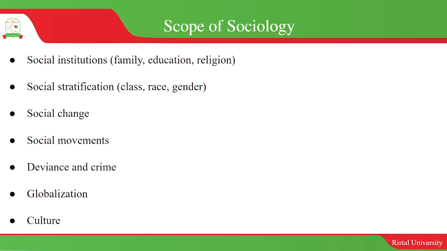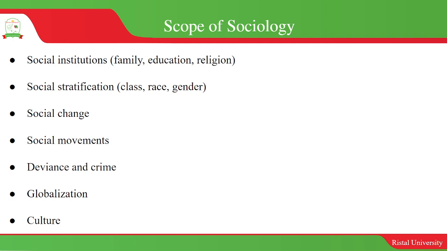And then social change. Societies are changing because of many factors: economic factors, sociological factors, technological factors. All these contribute to change, so we study how societies change.